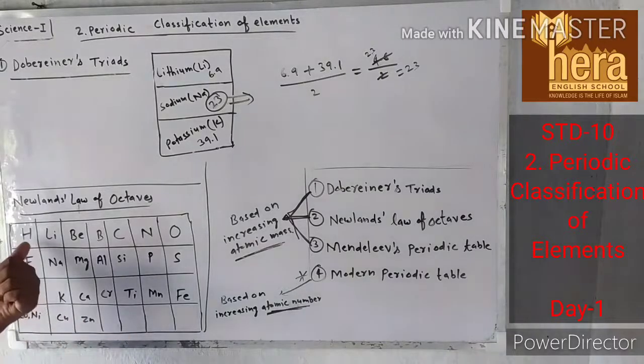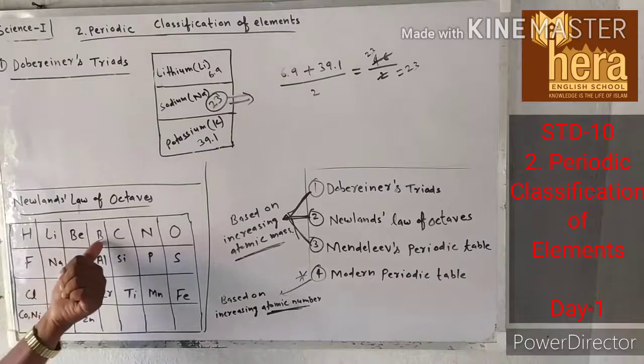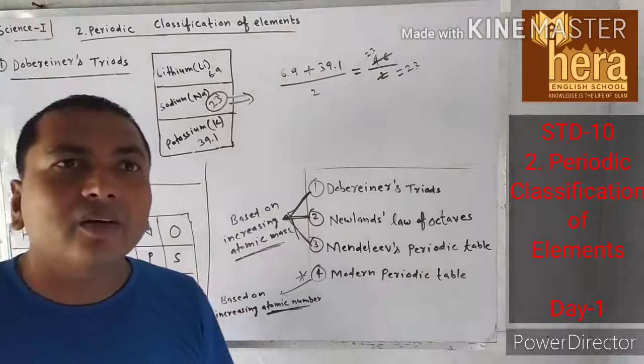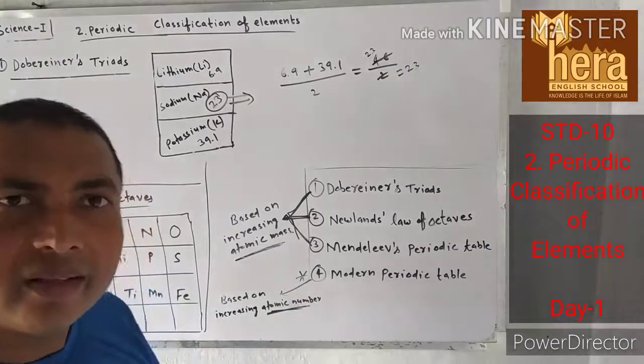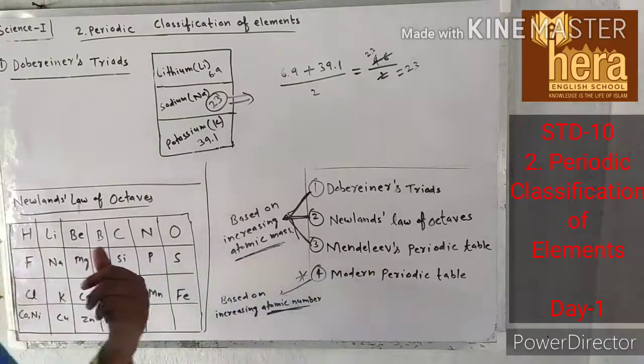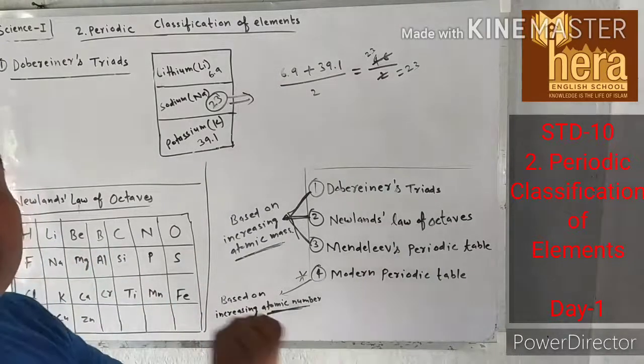Okay, so the smallest atomic mass is that of hydrogen, then lithium is greater than hydrogen, then beryllium is greater than lithium, then boron. This way he arranged all the elements according to increasing atomic mass, and he found that the properties of the eighth element are similar to the first one.